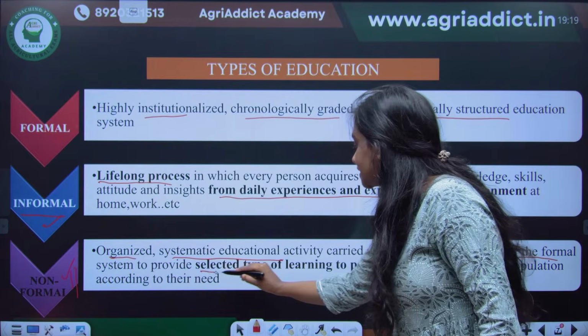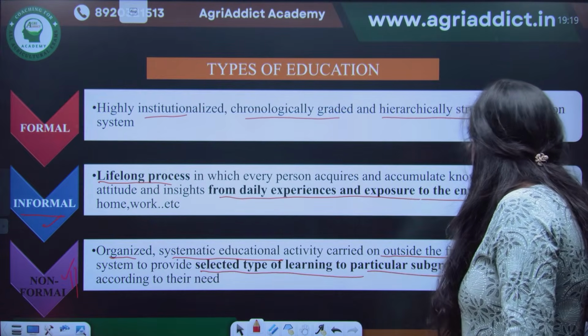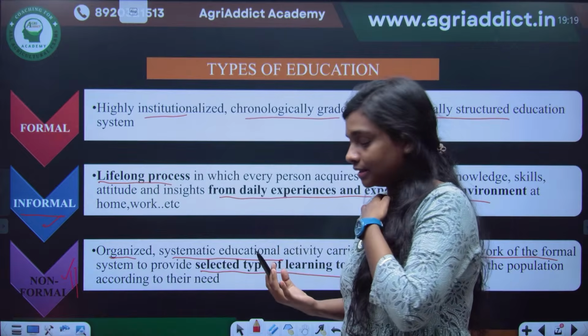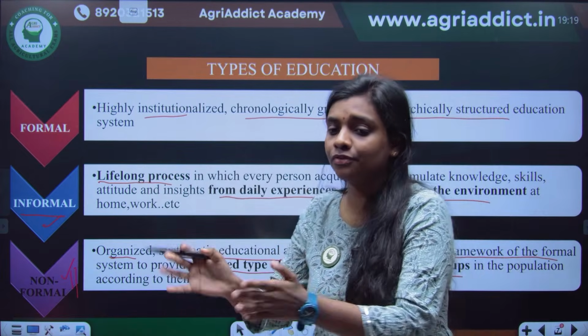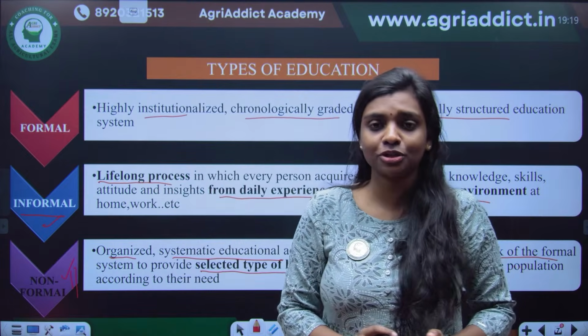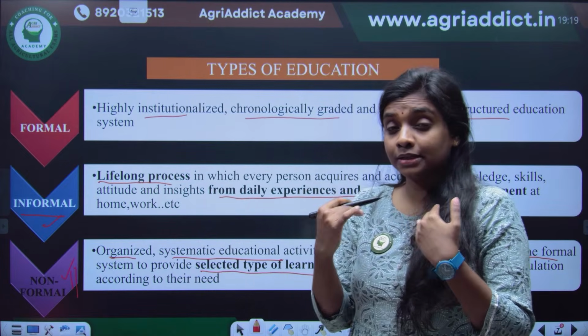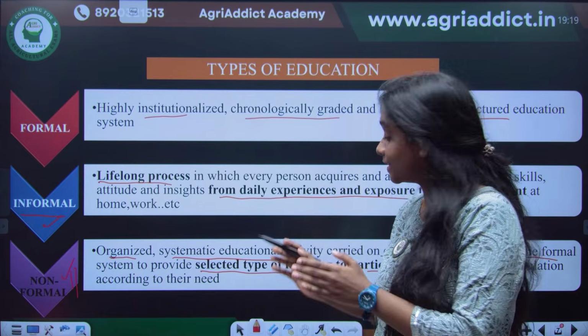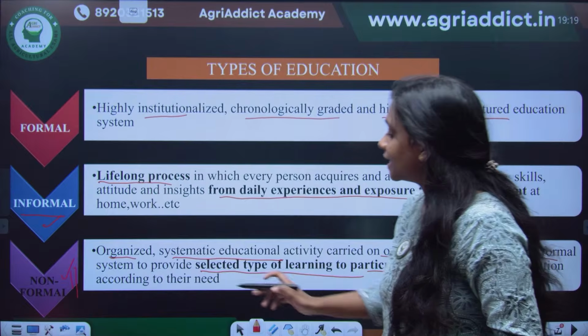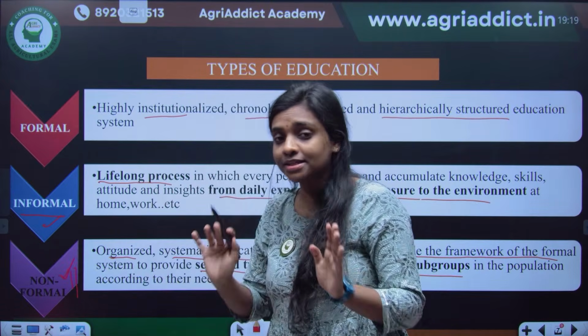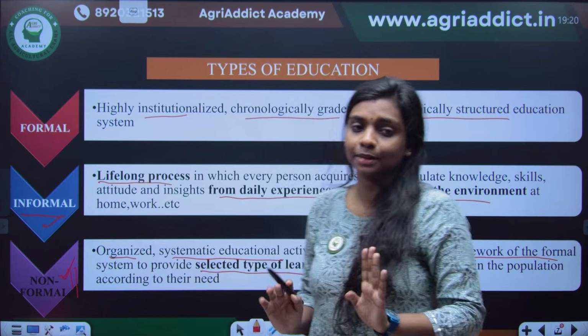So a selected type of learning is given to particular subgroups. When I am giving a particular education, it may be for rice farmers only, maybe for wheat farmers only. So I can give a particular selected type of learning to particular target groups. Okay, so that is the non-formal education. So extension education is a non-formal type of education.